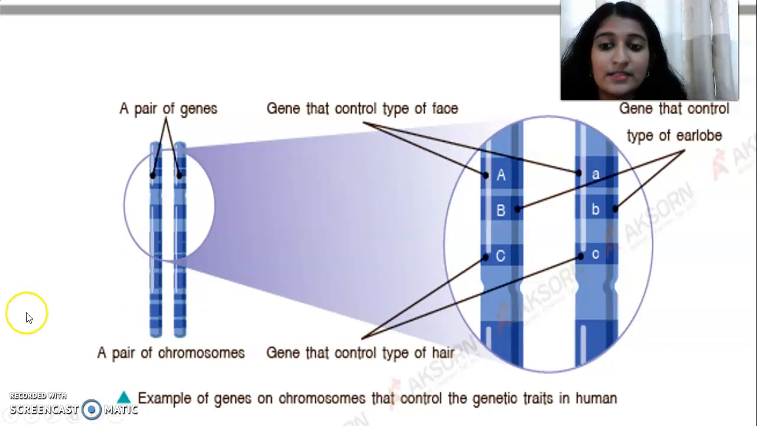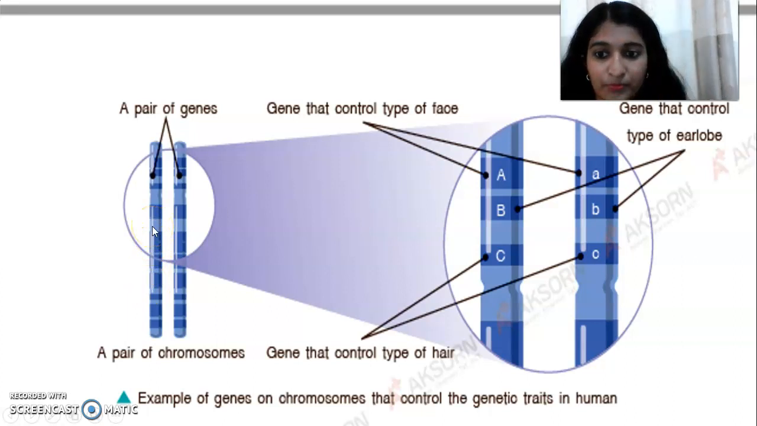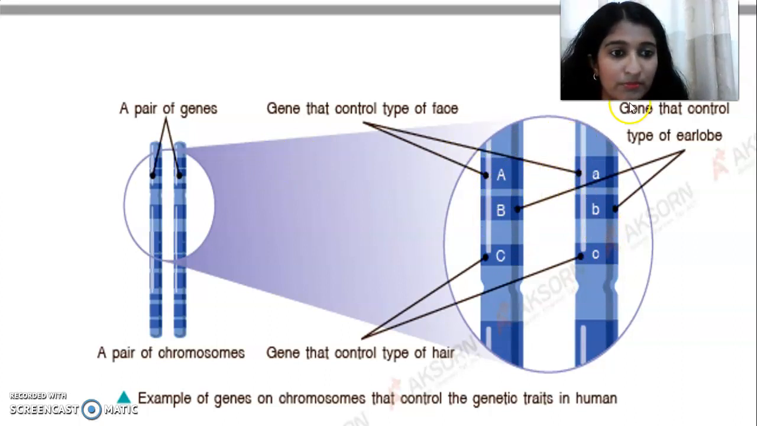Okay, this is only one example. This is a pair of chromosomes. A pair of chromosomes means 2. Inside the chromosome we have genes. Genes are also paired. You can see this is one chromosome and the second chromosome.